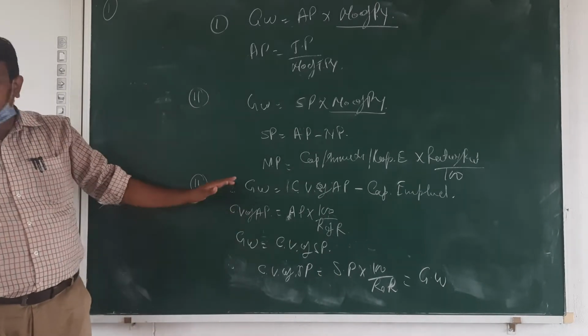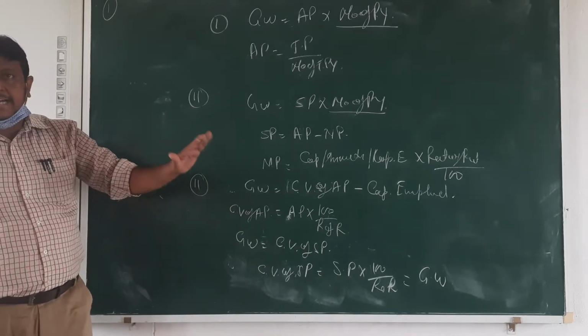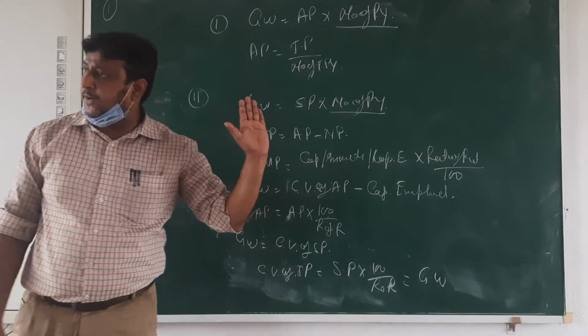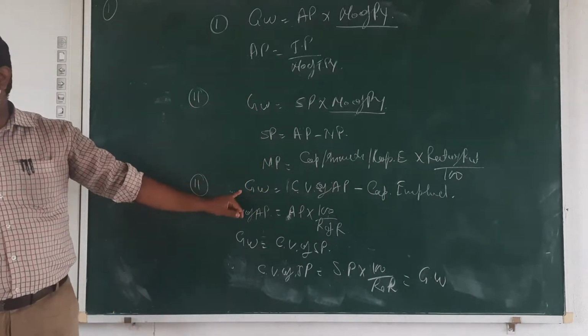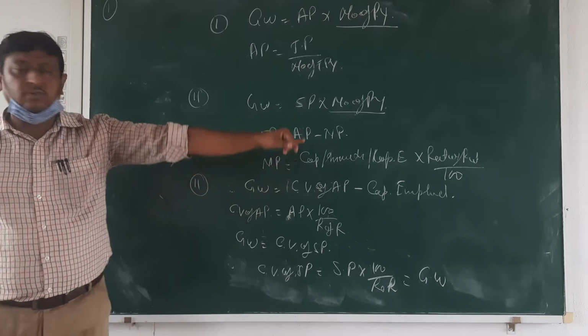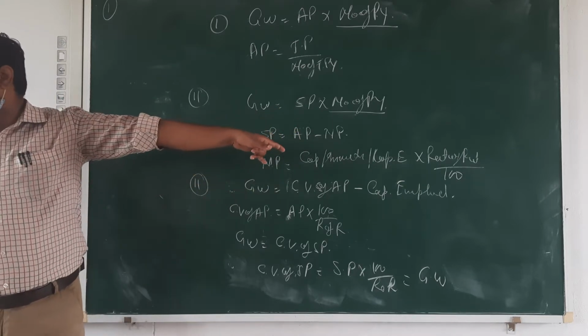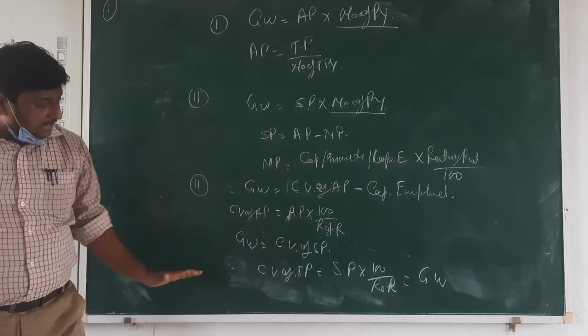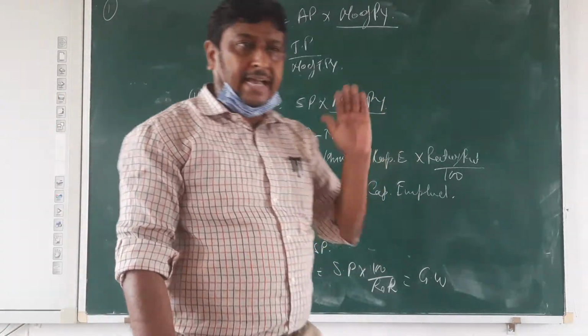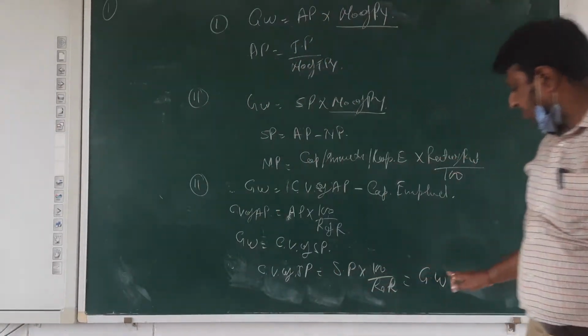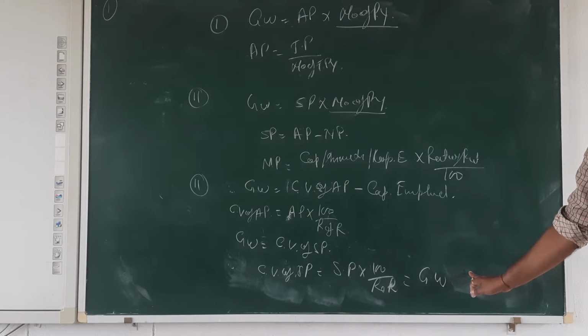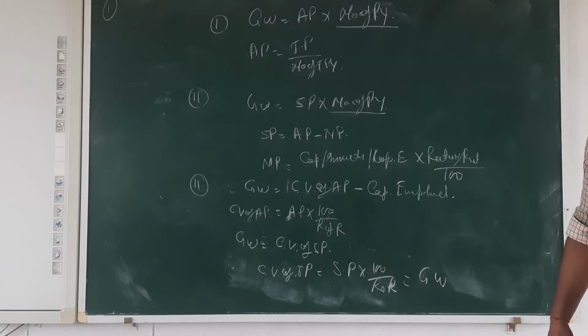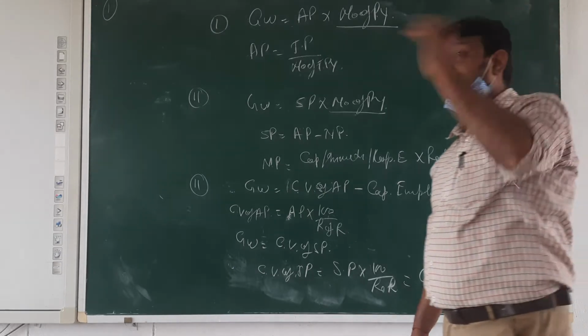But here first we are going to calculate the capitalized value of average profit, then utilize it for goodwill. Goodwill is equal to capitalized value of average profit minus capital employed. But here, whatever value will come for the capitalizing of super profit, that is same, equal to what? Goodwill. Okay, clear?